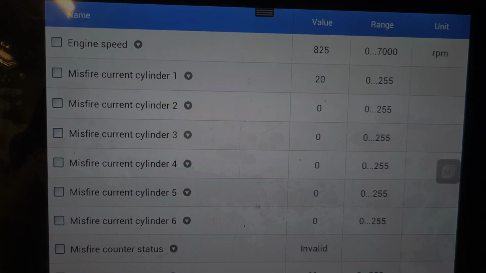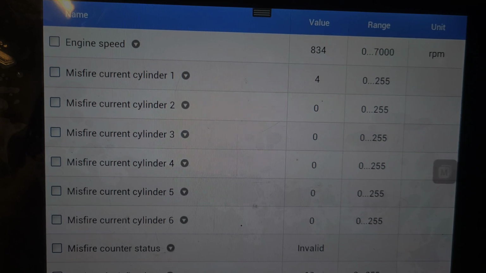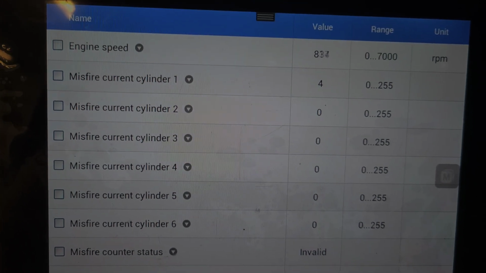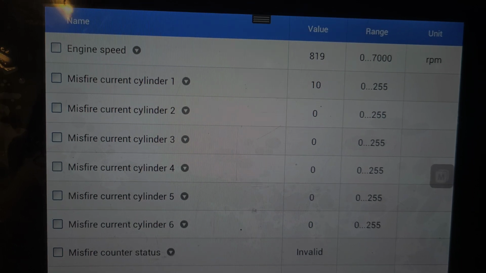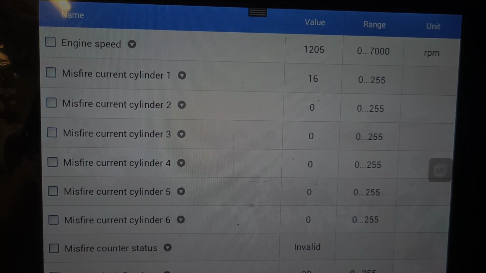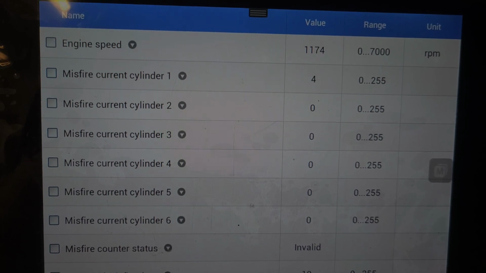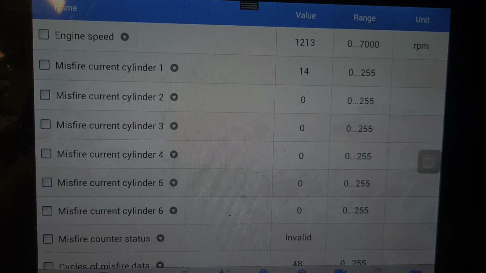For this vehicle we need to do a complete tune-up. It's a good time to recommend a complete tune-up by replacing the spark plugs, distributor cap and rotor. And if I raise the RPMs, the misfire will show slightly there. That's because of my spark plugs.